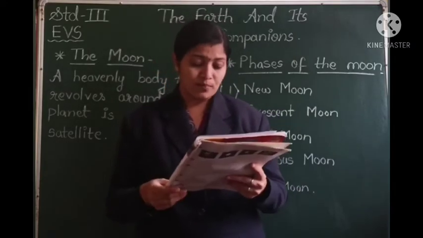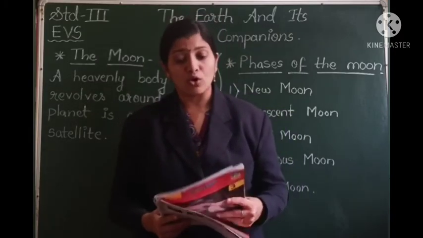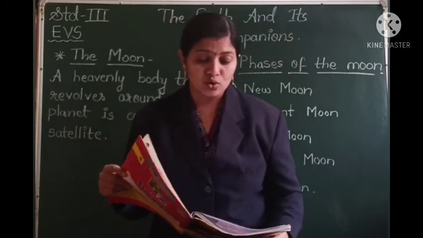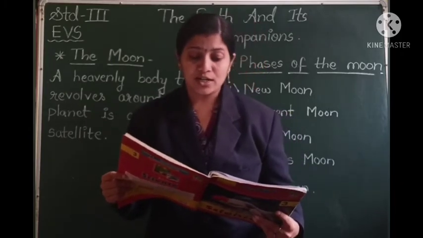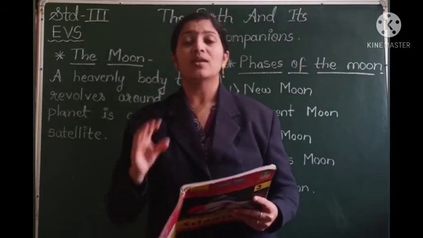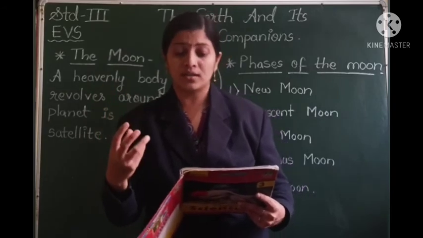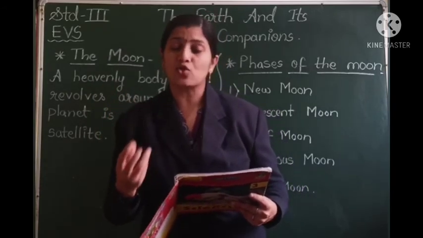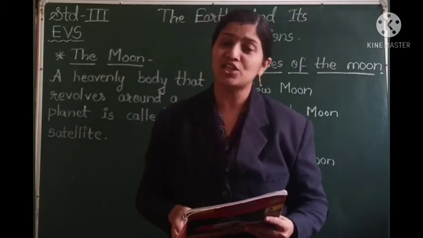These constellations form patterns of various animals and objects. In your book on page number 82 you can see pictures of some constellations like Leo, then Orion, then Ursa Major and Scorpius. These are some of the constellations. They make the shapes of a lion or a hunter, then a great bear and a scorpion, and based on the shape they have been given such names.